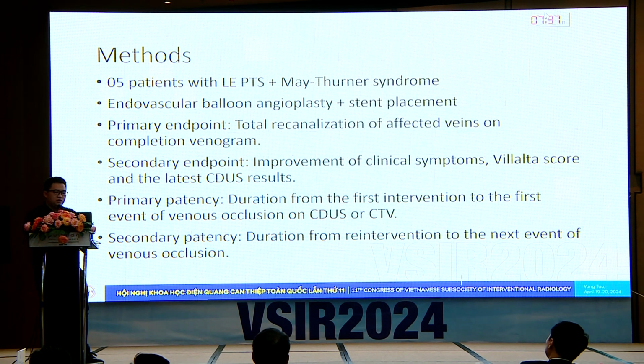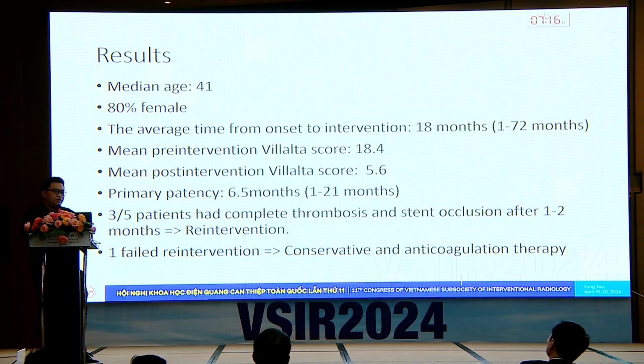The primary patency, as SIR recommended, was the duration from the first intervention until the first event of venous occlusion detected. In Vietnam, it's mostly detected by color Doppler ultrasound and CT. The secondary patency was the duration from the re-intervention to the next event of venous occlusion. For the results, most patients were female, the median age was 41, and the average time from onset to intervention was 18 months.